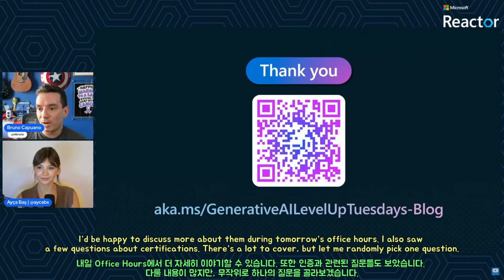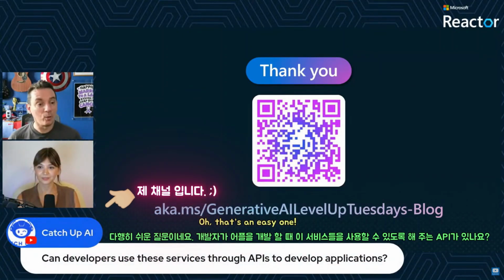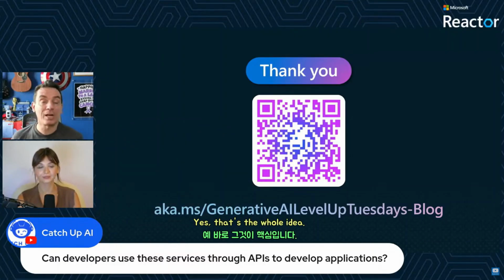No, I think we are there. And I saw some question around certifications. There is a lot to do, but let me pick a random one. So this one, that's an easy one. Can developers use these services through APIs to build applications? Yes, that's the whole idea.